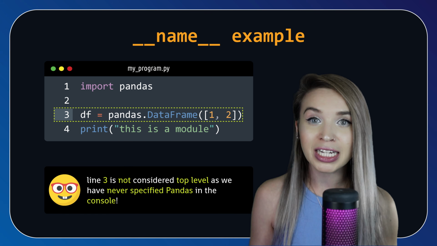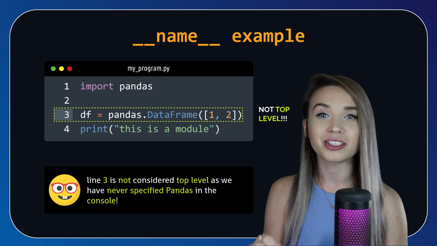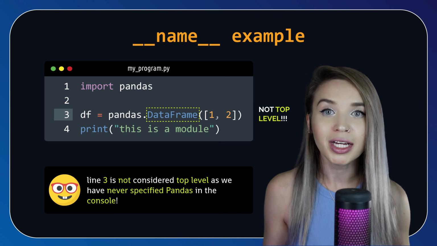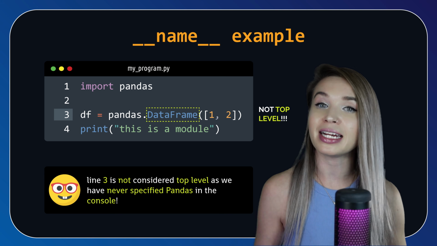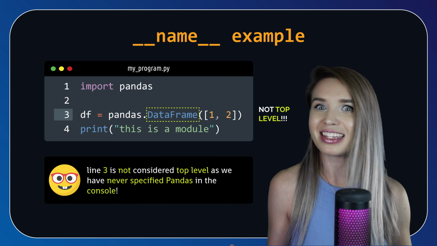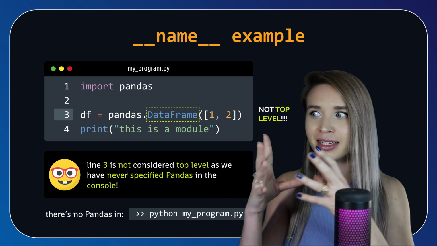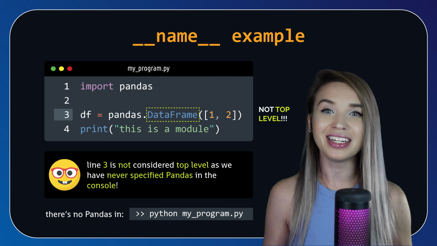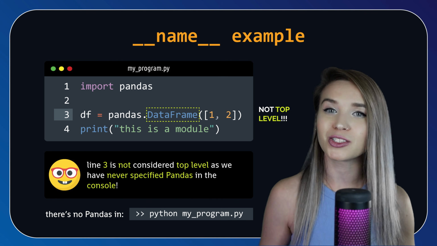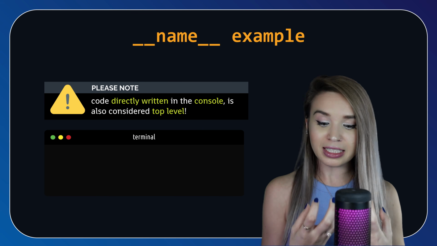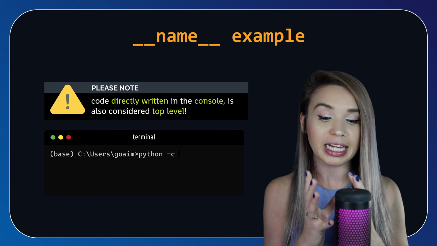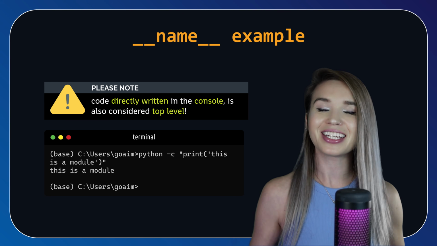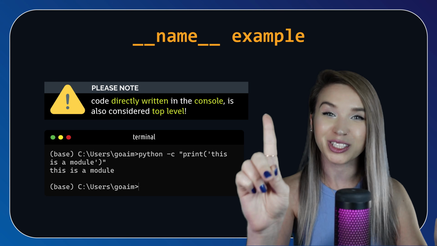However, the data frame is not considered top level because we have borrowed a class from a module which we have never specified in our console. I mean, there is no pandas in python myprogram.py, and that's the exact distinction that the __name__ variable helps us solve. It uniquely identifies the top-level module and separates it from the rest of the modules. And actually, that's exactly where __main__ joins the party.